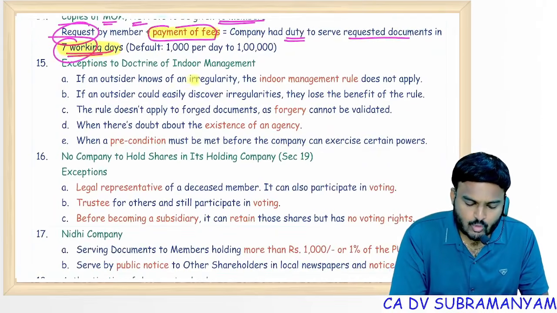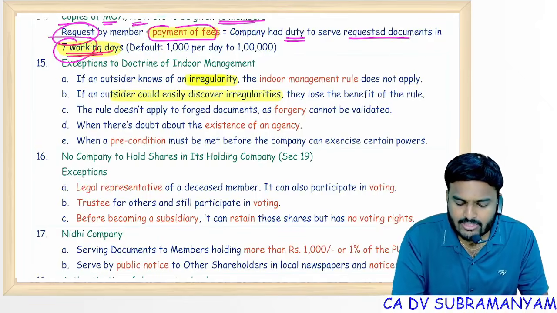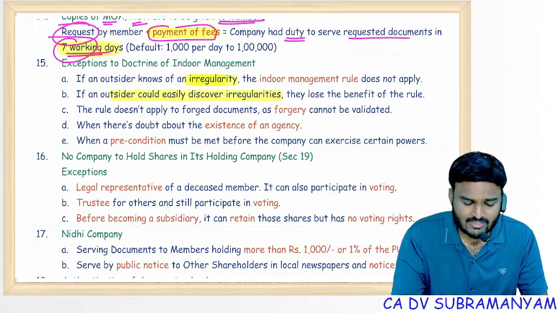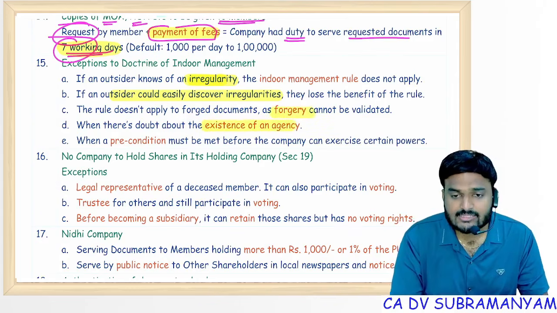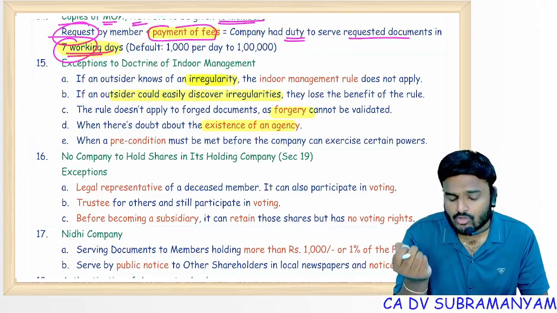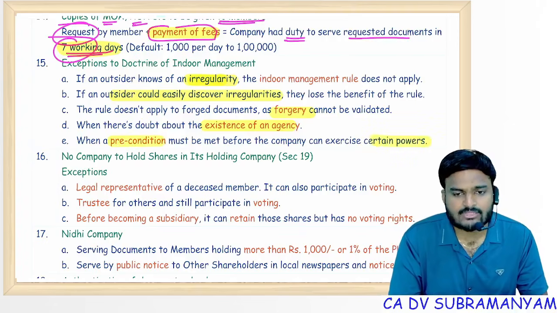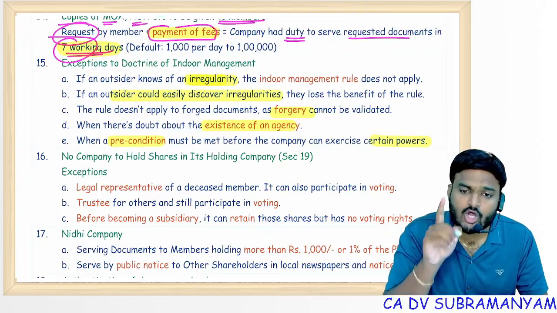Exceptions to doctrine of indoor management. If an outsider knows of an irregularity, that means knowledge of irregularity, or the outsider could easily discover the irregularities, that means negligence, and forgery. And when there is a doubt about the existence of an agency, when there is a doubt between the director and the company, whether the director has powers to do or not. When a precondition must be met before the company can exercise certain powers. In all these cases, indoor management is not applicable.